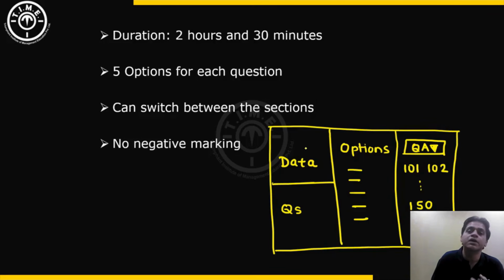So for example, reading comprehensions or abstract reasoning, where figures are to be looked at in this part of the screen, in the data part of the screen, or data interpretation. Students reported problems with that. There was a zoom button available, but that zoom button only had the plus option. So there were multiple levels to the zoom button. So you can expand the size of the data that is present in this panel.